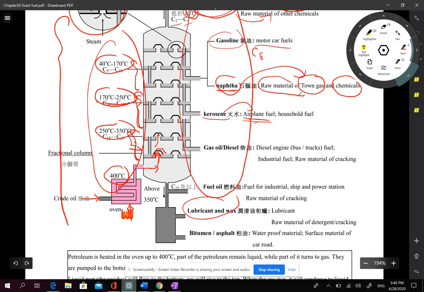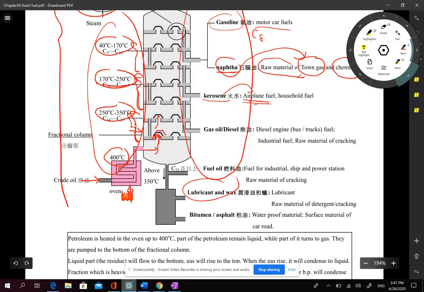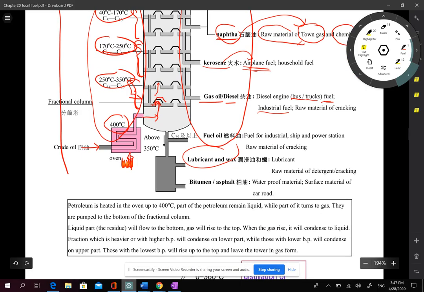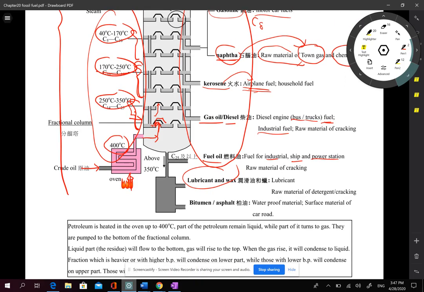Next to kerosene is called gas oil or diesel. It is used as industrial fuel and also bus or truck fuel. And higher is called fuel oil. It is used in industrial ships and power stations. And the one that cannot be changed into gases keeps in liquid even at 400 degrees Celsius. They will drop into the bottom. It is usually used as lubricant and wax. And the largest molecule is bitumen.